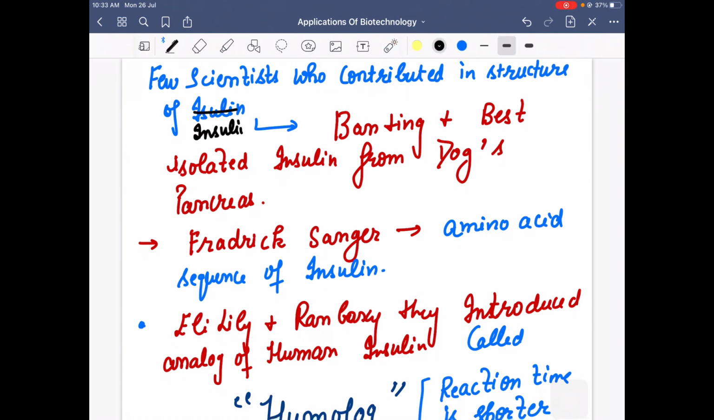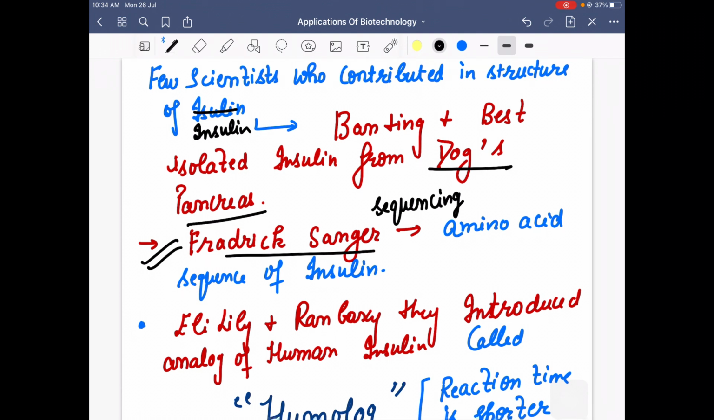But a few scientists contributed to the structure of insulin: Banting and Best. They isolated insulin from a dog's pancreas. Then there was Frederick Sanger, who gave the amino acid sequence of insulin. The sequencing technique was also found out by Frederick Sanger.